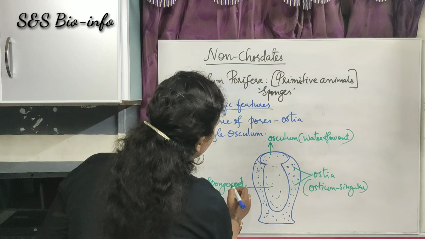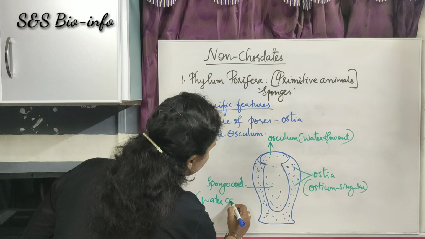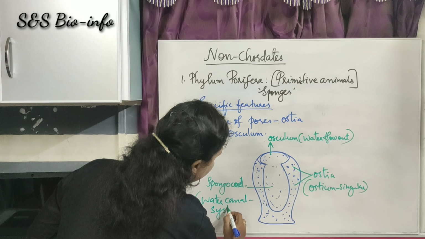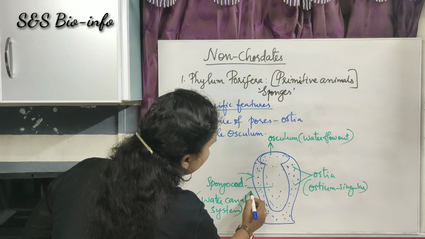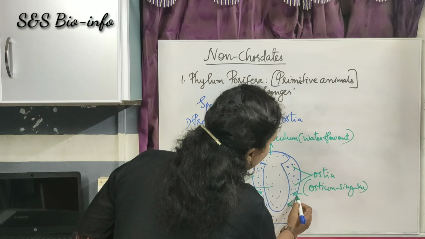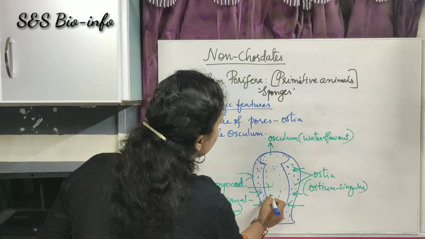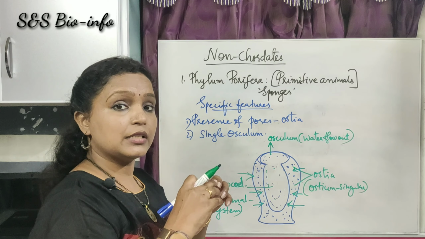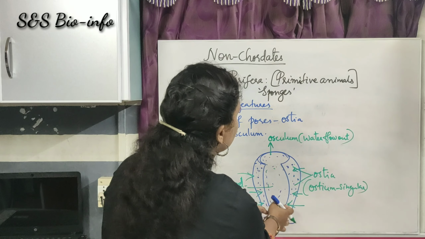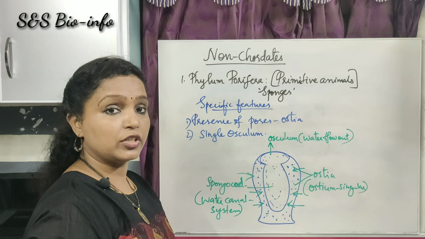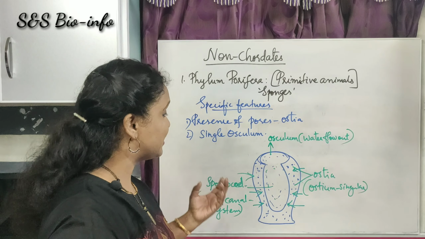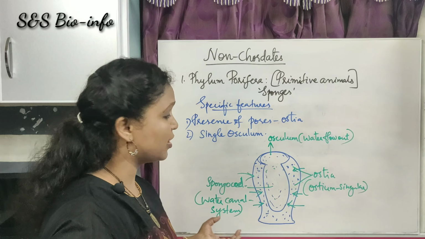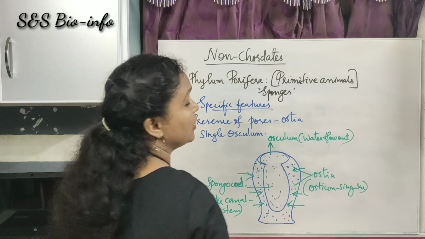Okay, so here there is a water canal system or water transport system. Water enters into the body through these minute pores called the ostia. So water circulates over here. When it is circulated through the spongocele, the food materials are diffused into the cells of the sponges, and respiration also takes place. The dissolved oxygen present in the water is exchanged into the cell. At the same time, carbon dioxide is diffused into the water, and after that these excretory materials are eliminated through the single opening, that is osculum.